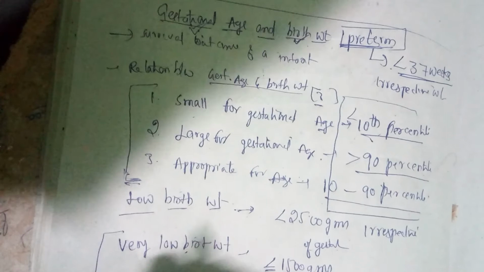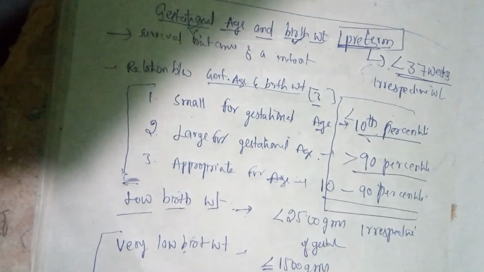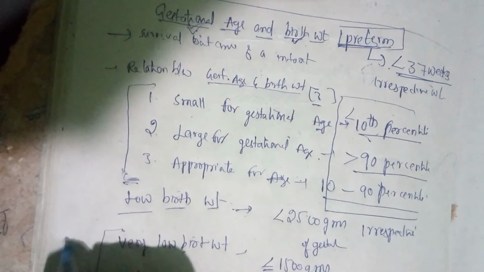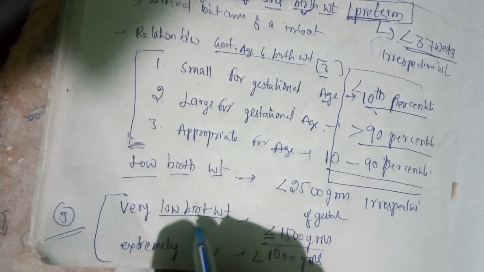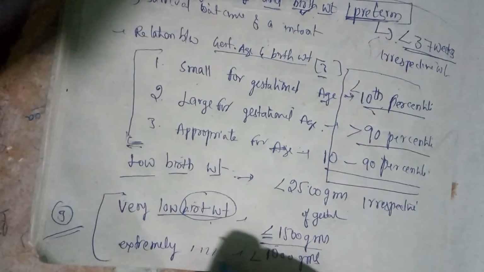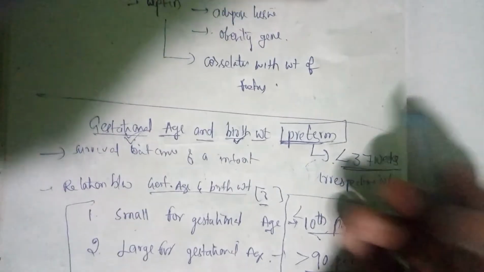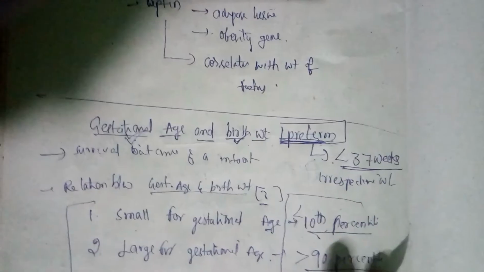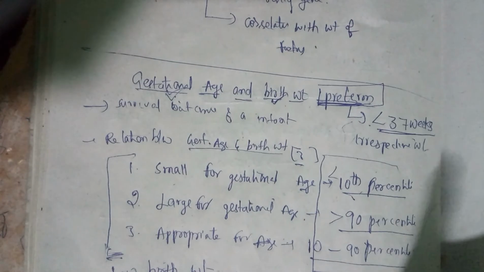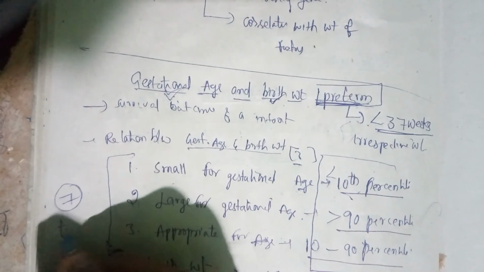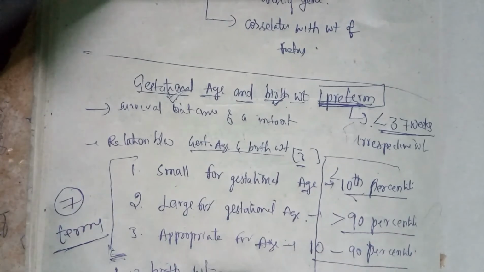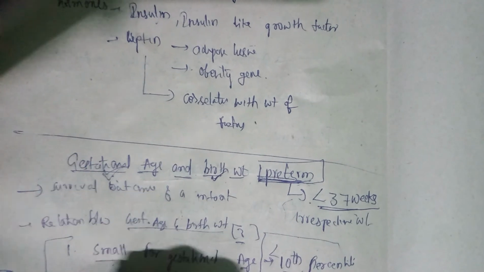In the next 3 terms, we defined the baby only with birth weight. In the last term, we defined preterm. So in this lecture we introduced 7 terms. In the next lecture, we will discuss small for gestational age.